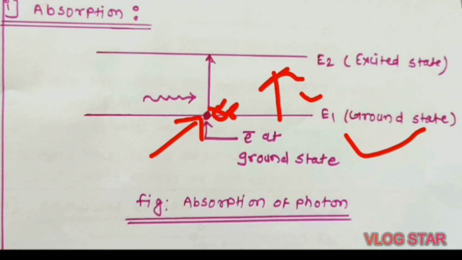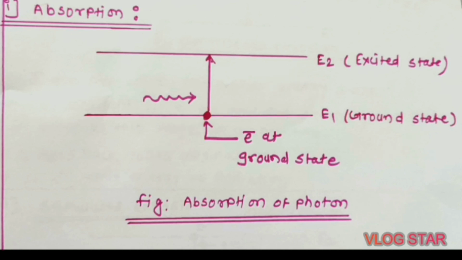This process we can see in this figure. Actually, the number of electrons absorbing the incident photons and traveling towards the high energy level is more, but for simplicity we are using here only one electron.